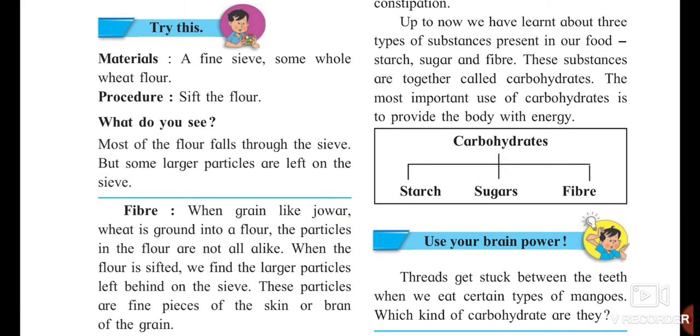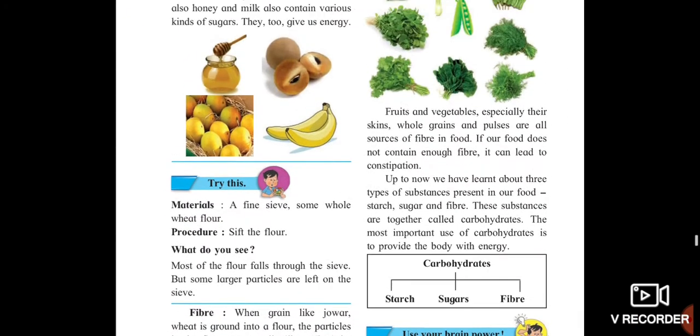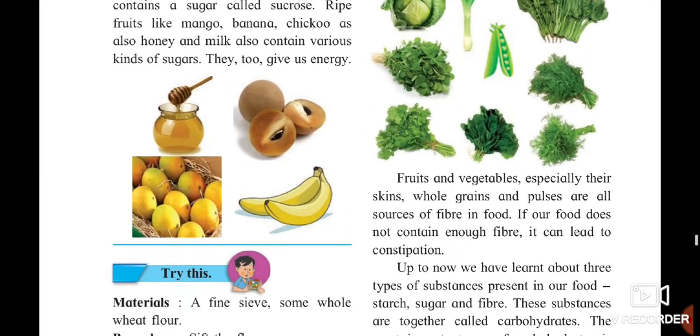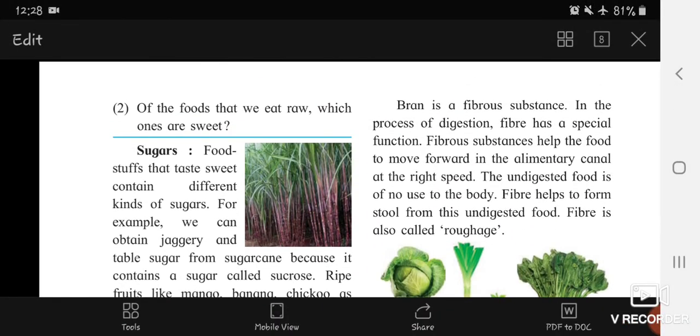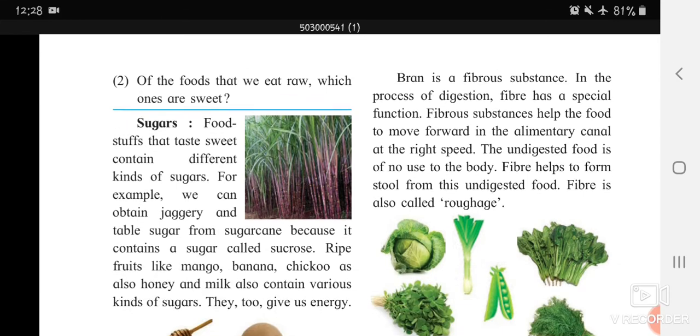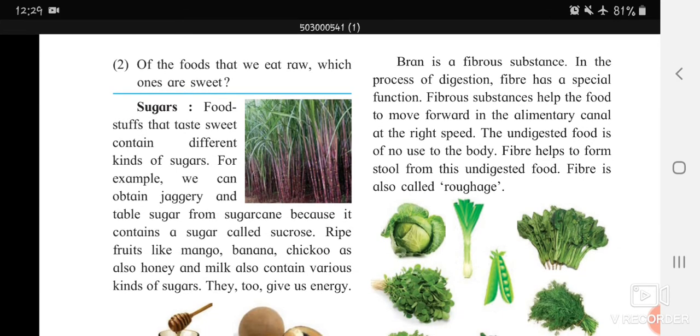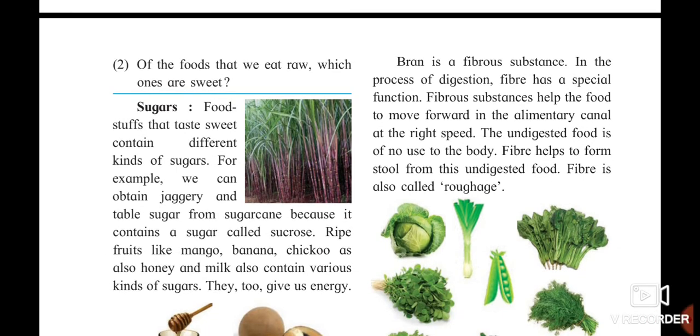You will also know that banana is very good, it is rich in fiber. So the next part is bran, which is a fibrous substance. Bran means what? If you have seen wheat or rice when you are winnowing, at that time you can find that the creamish colored layer or covering of that rice, whichever it is, is called bran. It is a fibrous substance. It is helpful in digestion. We are normally giving it to animals.